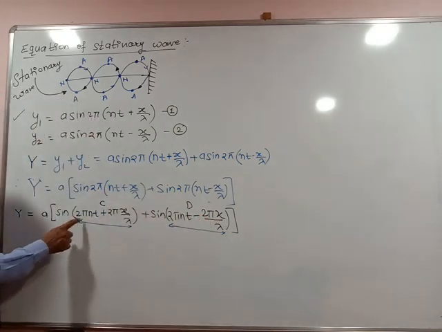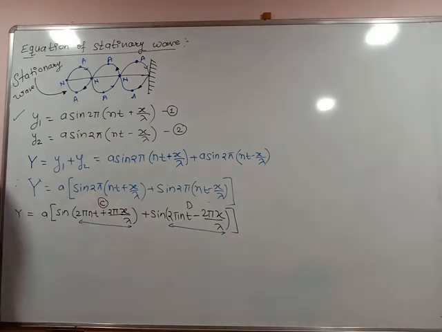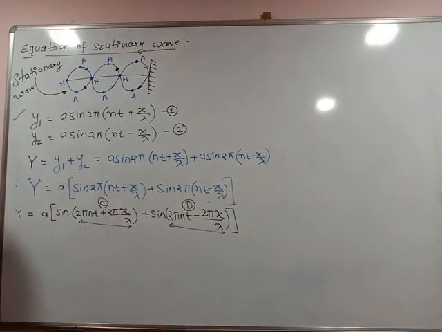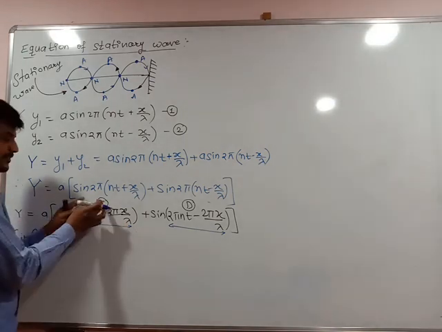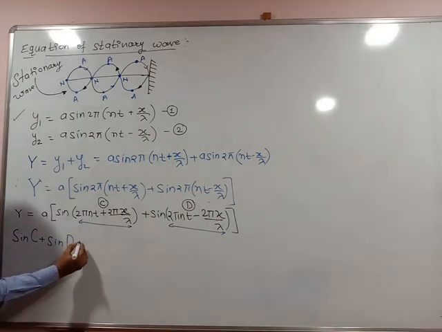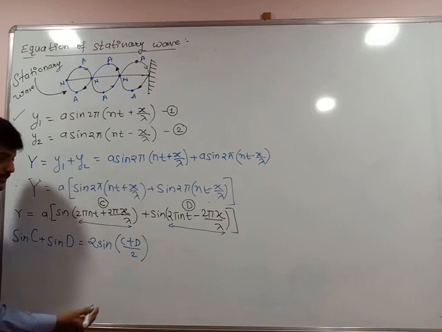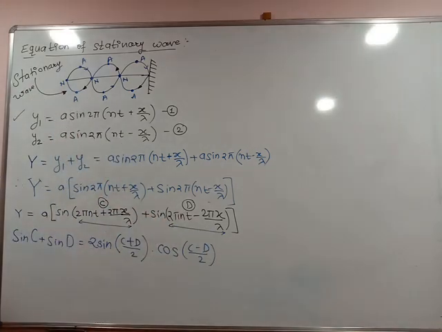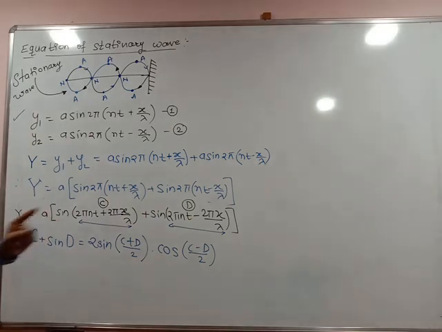Okay, now 2 pi nt plus 2 pi x upon lambda, I convert this to a function c, and 2 pi nt minus 2 pi x upon lambda, the second function, is d. Now you know the trigonometric relation sin c plus sin d. Considering this bracket as c and this bracket as d, what is the formula for sin c plus sin d? It is 2 sin c plus d divided by 2, that is, we add both and divide by 2, into cos c minus d divided by 2. Now we are going to put the value of c here.